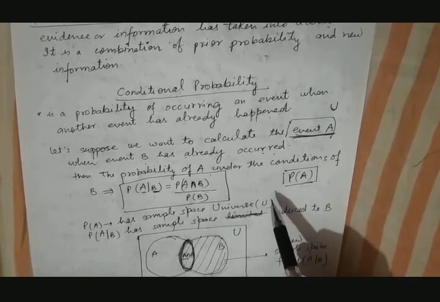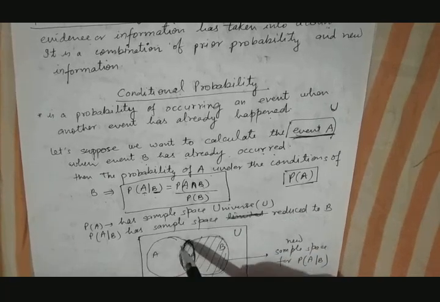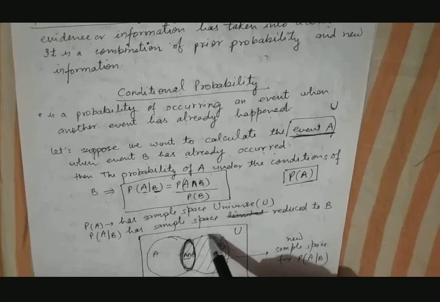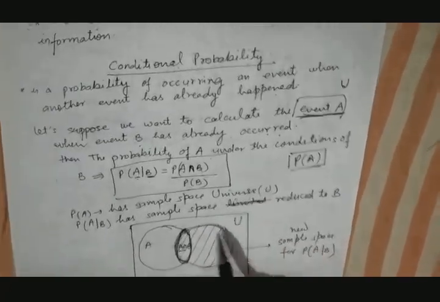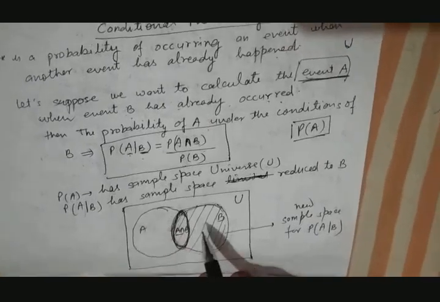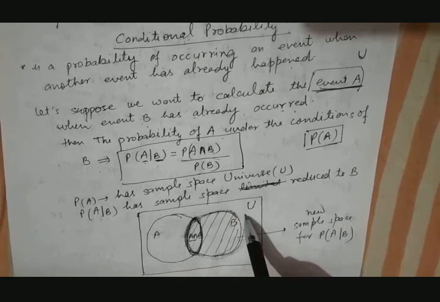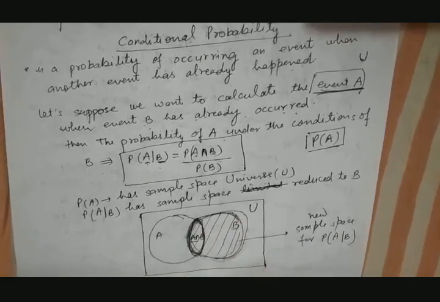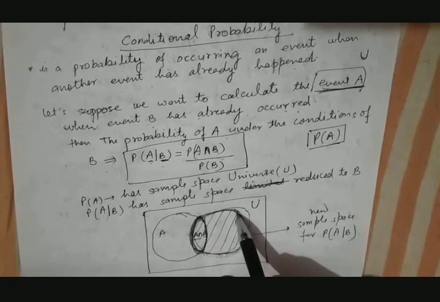Since when event A occurs, the probability of A also depends on the happening of event B, in that case the sample space of event A is now reduced to what? It is reduced to this one. This one is what? B. So instead of the universe, the sample space gets reduced to B.